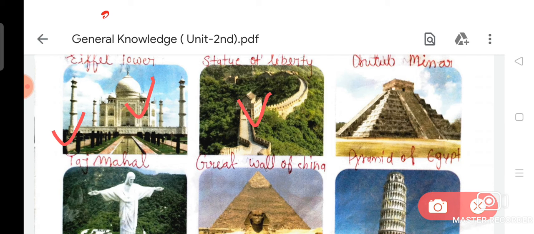Now we are going to fill the name of picture number 5. What is the name of this picture? The name of this picture is Great Wall of China.